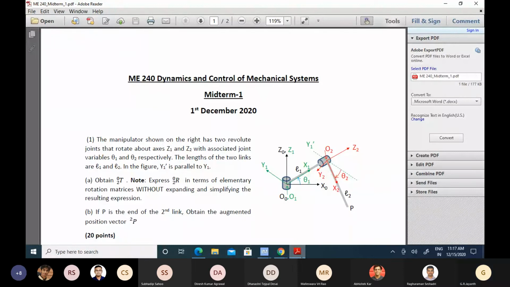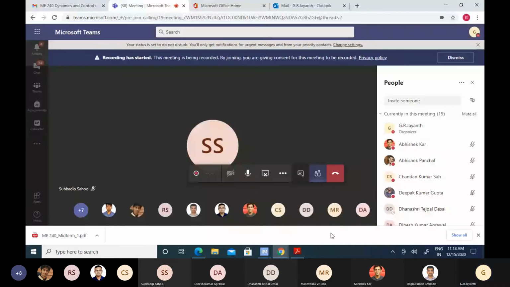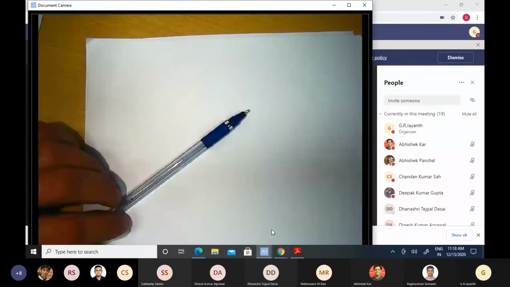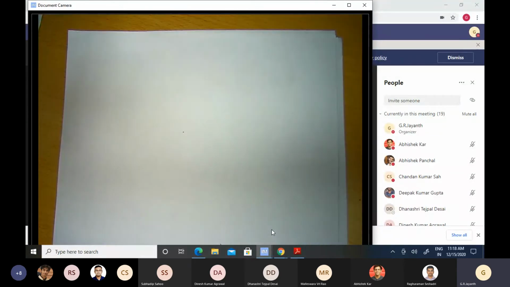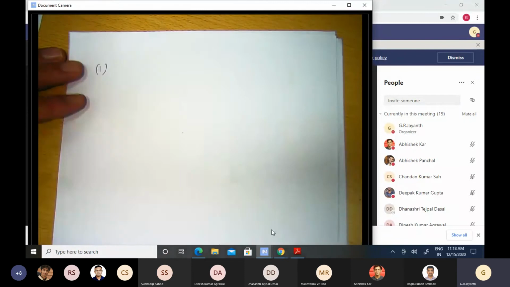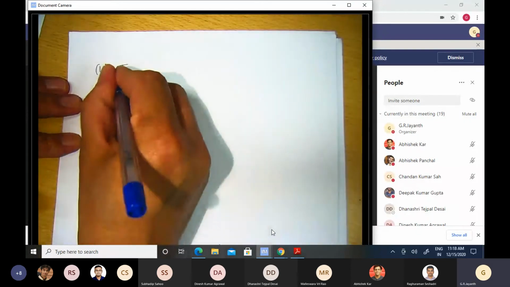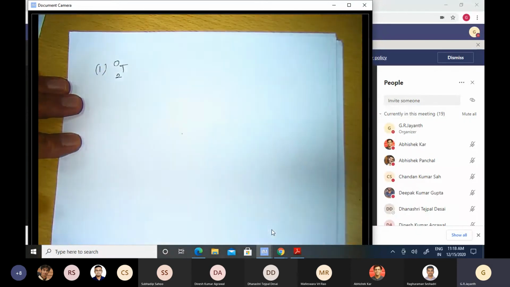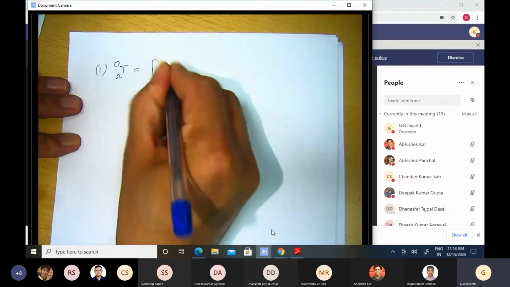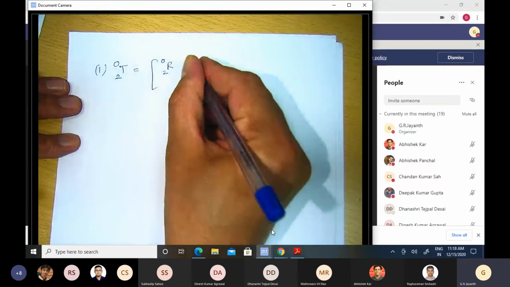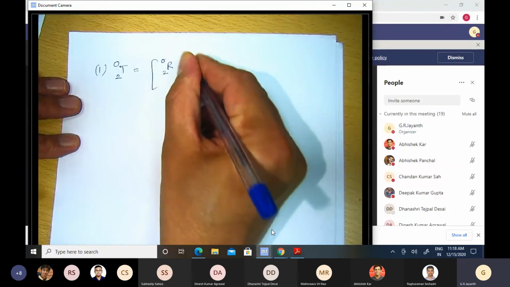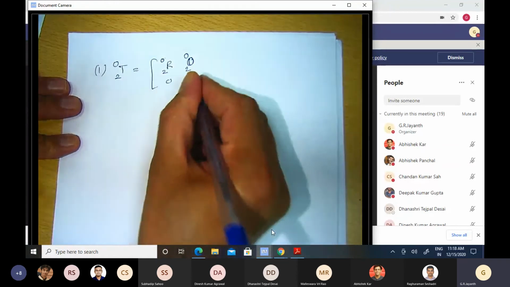We want the rotation matrix, right? Now you have seen the first problem, so let me go back to the projector. Okay, you can see my white sheet of paper now, right? So the first problem, we have to obtain the homogeneous transformation matrix, which would be the rotation matrix of 2 with respect to 0, and the origin of the second coordinate frame with respect to 0, and then 0 and 1.